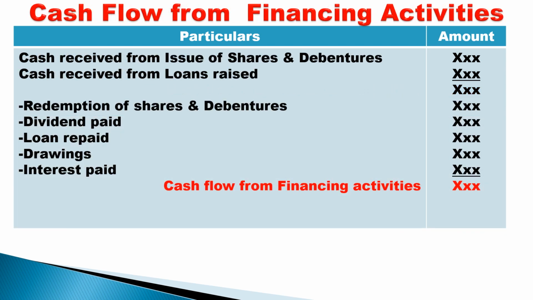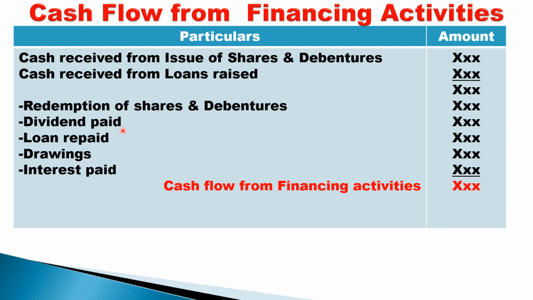Students, the last slide, we need to discuss cash flow from financing activity. It's very simple. All transactions resulting in receipt, add; payments, minus. Cash received from issue of shares and debentures: any time shares and debentures are issued, you receive cash, add. Cash received from loans raised, you should add. Deduct redemption of shares and debentures. Whenever you repay the shares, you should minus.